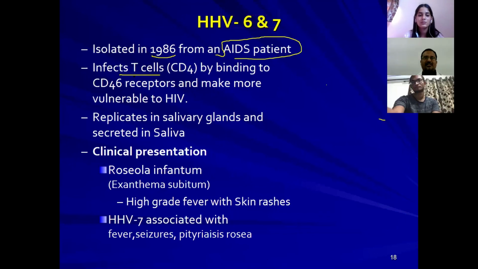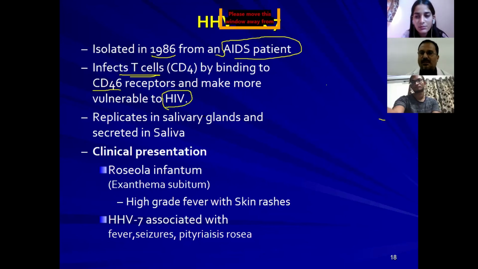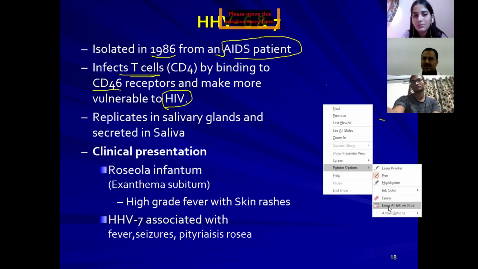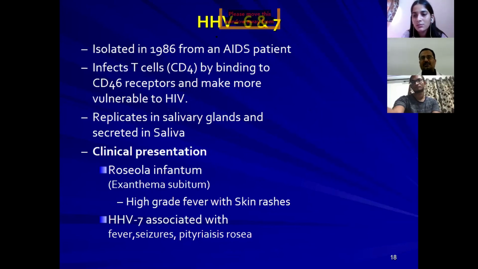They infect T lymphocytes by binding to CD46 receptors and make people more vulnerable to HIV. So if there is co-infection with this virus among HIV infected individuals, the infectivity rate will be more. People already infected with human herpes virus 6 and 7 are more vulnerable to HIV infection. That we have to understand.